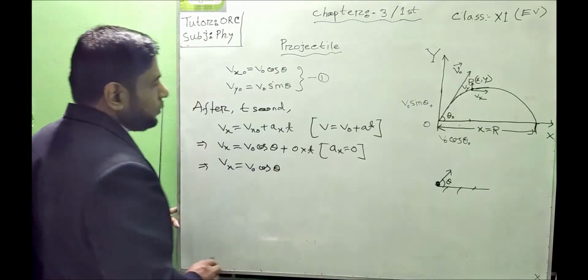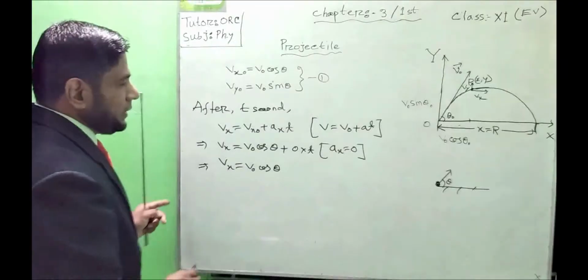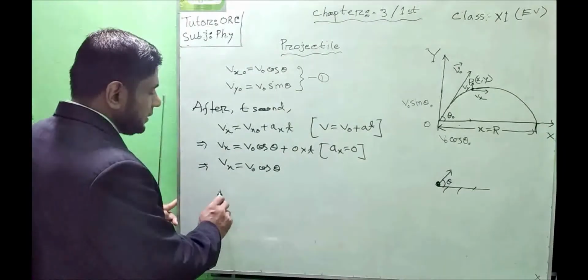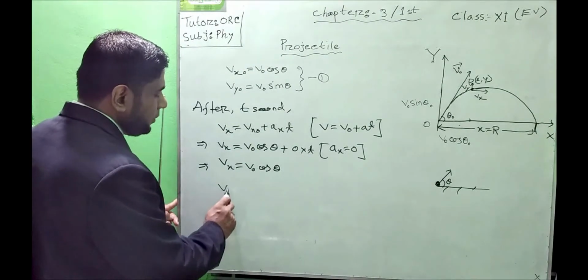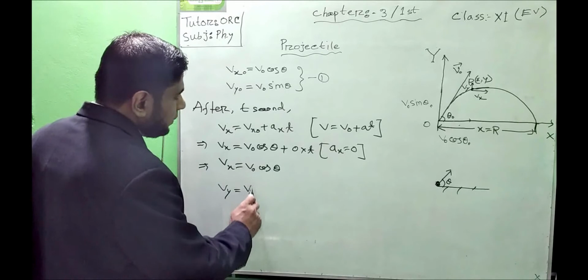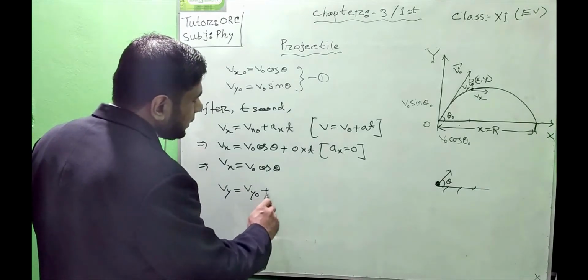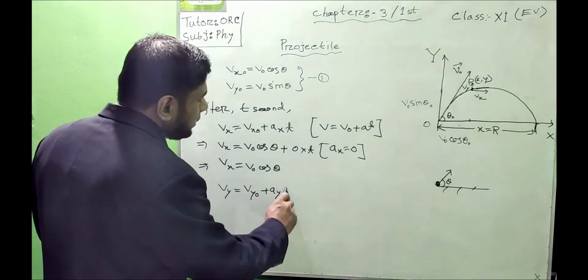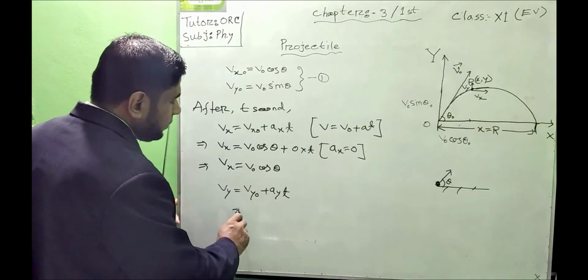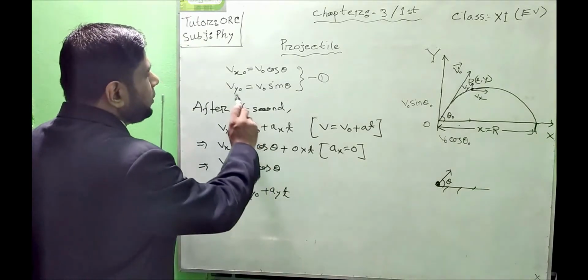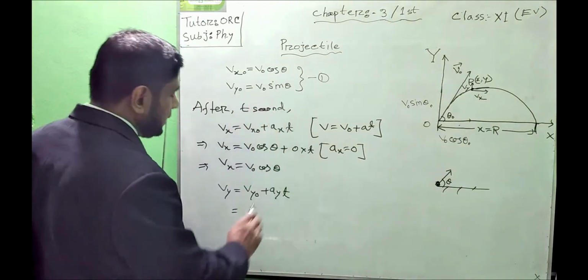Okay, now along the y-axis, the velocity Vy equal to Vy naught plus Ay t. And let us put the value of Vy naught equal to v naught sin theta.